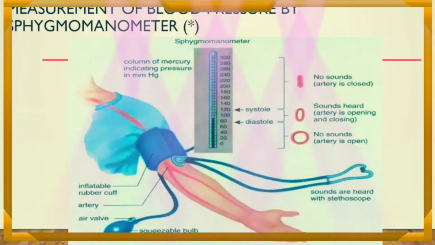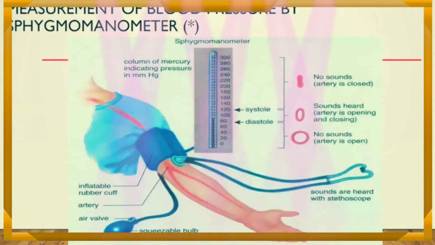Students, blood is continuously kept flowing through blood vessels due to contraction and relaxation of the heart. Due to contraction of the heart, pressure is exerted on the wall of arteries and it is called blood pressure. Proper blood pressure is necessary to supply the blood to all parts of the body.